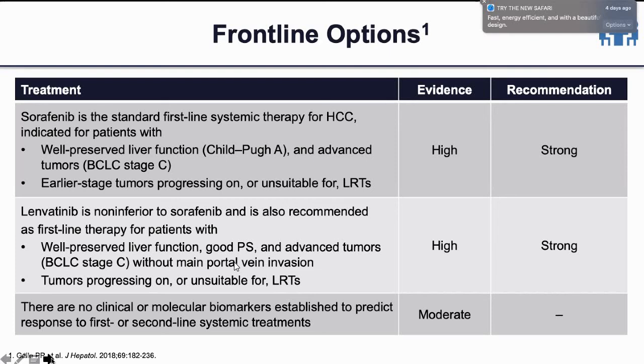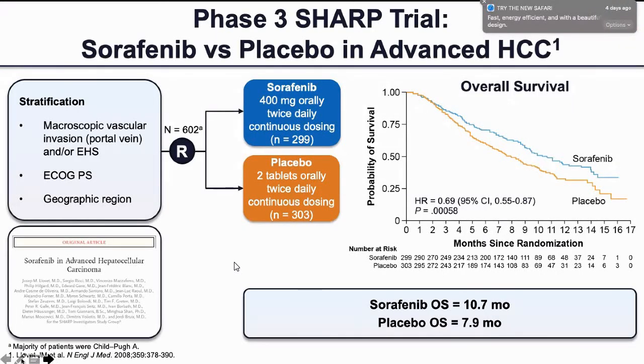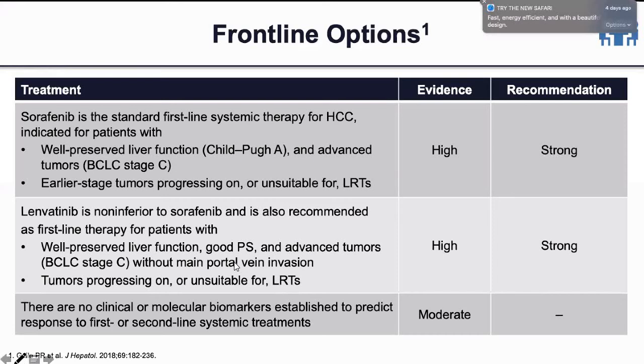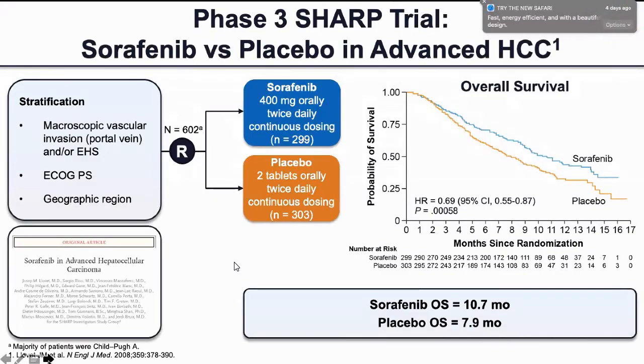So yes, I think ipilimumab is quite available right now in our country. If the patient has no financial issue and remains Child-Pugh A, then I think in today's scenario the best treatment option remains a combination of IO, or a combination of Tecentriq with bevacizumab. The important thing is that we rule out any bleeding varices, because there is an increased risk of bleeding. So it's important that we do endoscopies and rule out or treat the underlying varices.